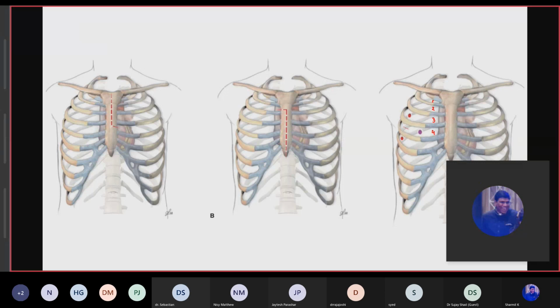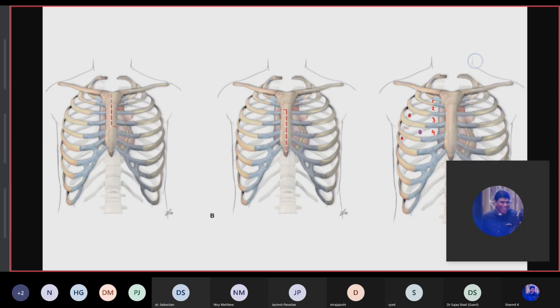And this partial sternotomy, upper mini and lower mini, is a better choice in small femoral vessels, where you cannot go for peripheral CPB. And even in peripheral arterial disease, this is okay. This is good for those patients who want minimally invasive approaches.